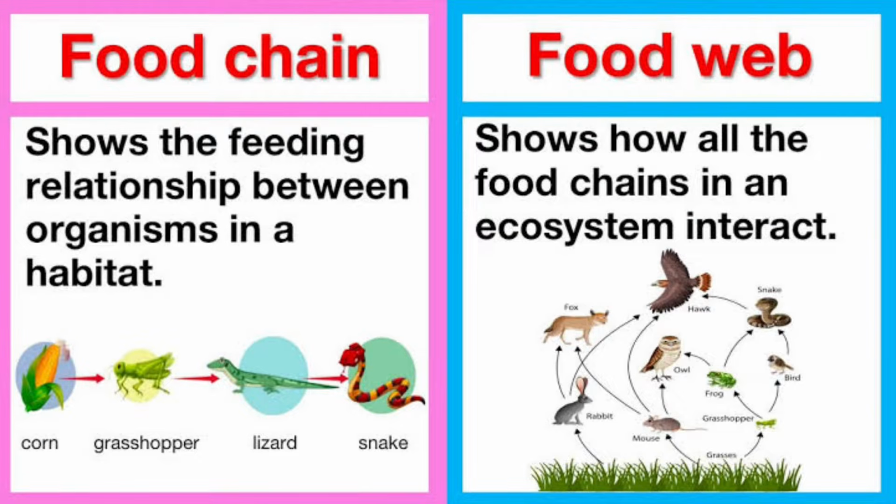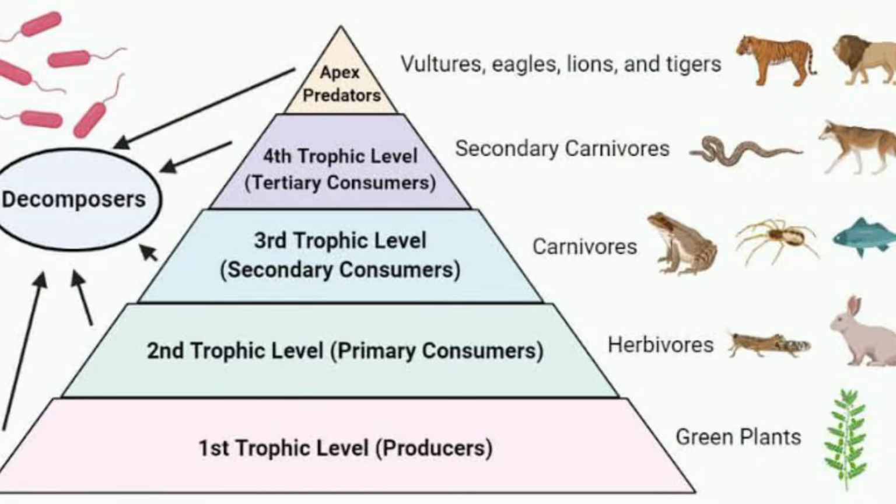Under the same ecology, you have to know what a food chain is, what a food web is, the difference between a food chain and a food web, and the different trophic levels we have in a food chain and food web. For example, who are the producers, who are the primary consumers, the secondary, tertiary, and even the quaternary consumers as well.